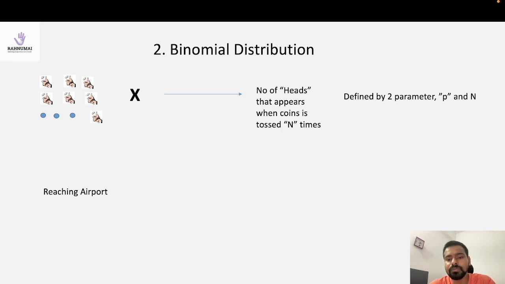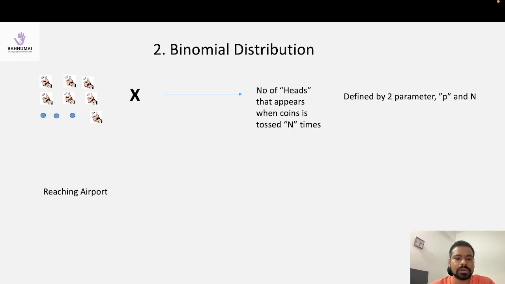If I know that I will be stuck in all 3 traffic lights, of course I will leave for the airport early. So that is the decision making. If I know that I will not be stuck in any of the 3 traffic lights, then I can leave a little late and save some time. That is an example of decision making, and for that I will be rewarded. Suppose I do not take into account that I will be stuck in all 3 traffic lights, I might get late, I might miss my flight, so I will be negatively rewarded in that case. So always know that 2 things are involved: decision making and the reward, whether you want it or not.